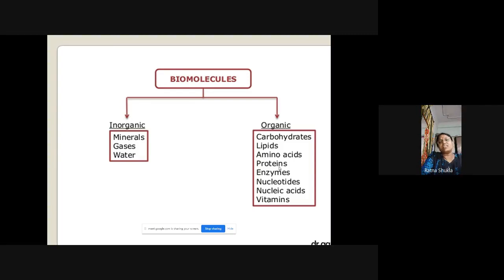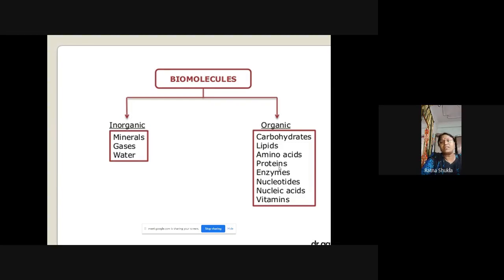Next, we have the mineral salts. These mineral salts are the salts of various metals such as sodium, potassium, calcium, magnesium, iron. All these are the elements which are important for the living organism or for the body of the living organism. So this is the inorganic part.